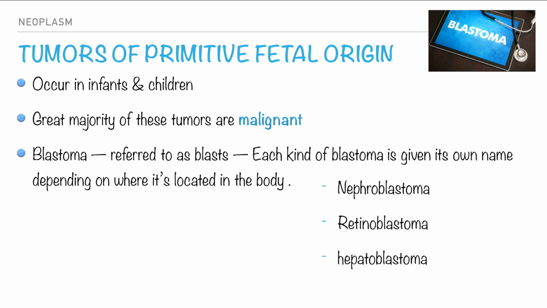What is special in primitive fetal origin is that it occurs mainly in infants and children, and the great majority of them are malignant, unfortunately.